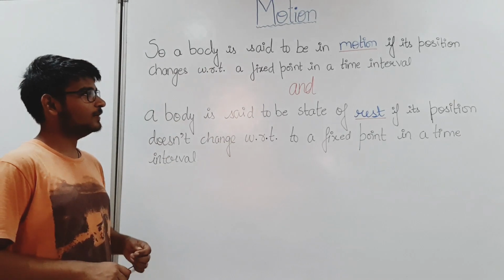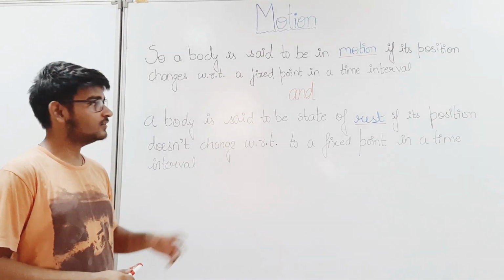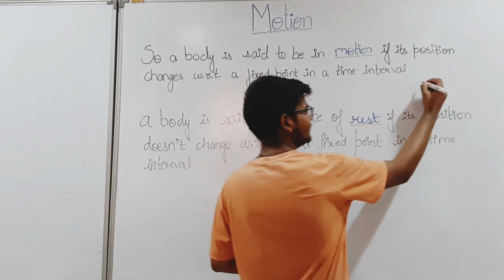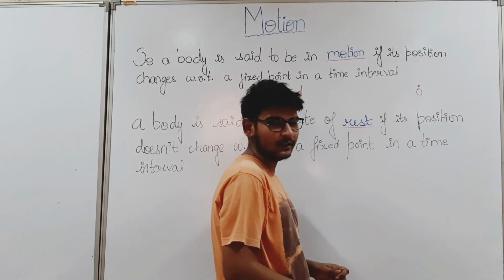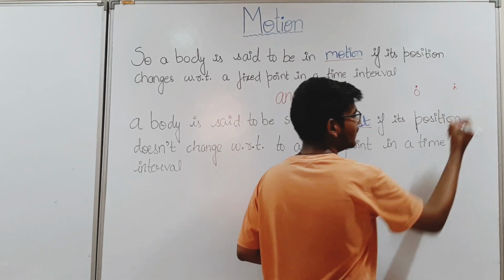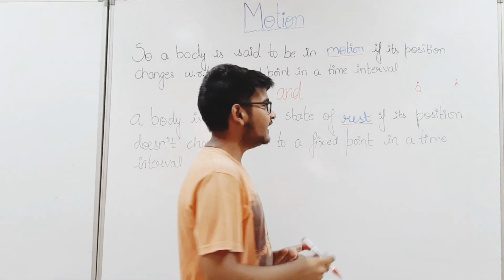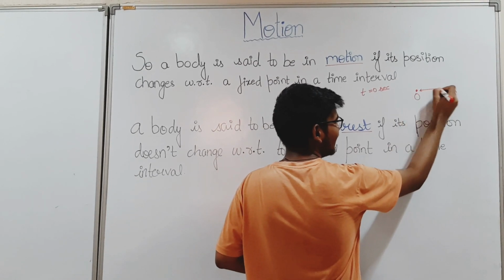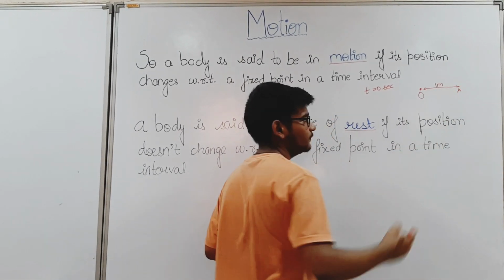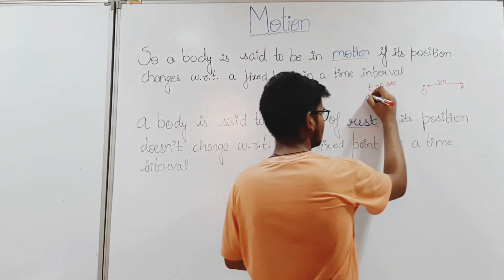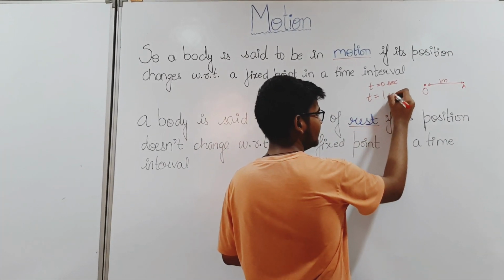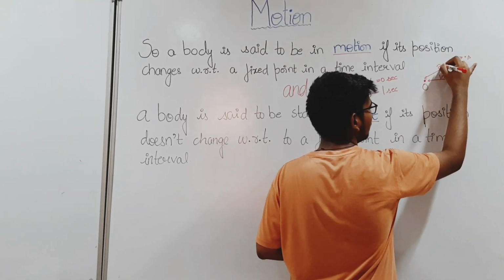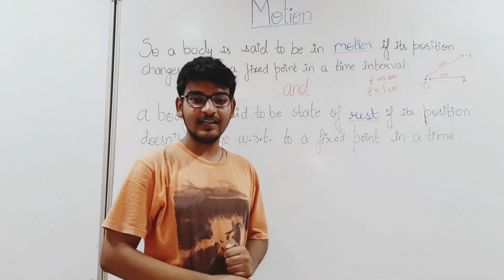A body is said to be in motion if its position changes with respect to a fixed point in a given time interval. Let us assume O to be the fixed point and A to be in variable motion. At t equal to 0 seconds, A is at a distance of 1 meter from O. And when we observe the same situation at t equal to 1 second, A is at a distance of 2 meters from O. So we say that A is in motion.